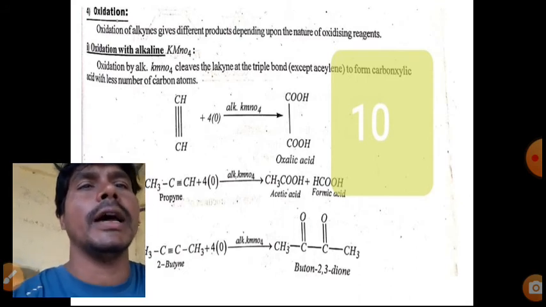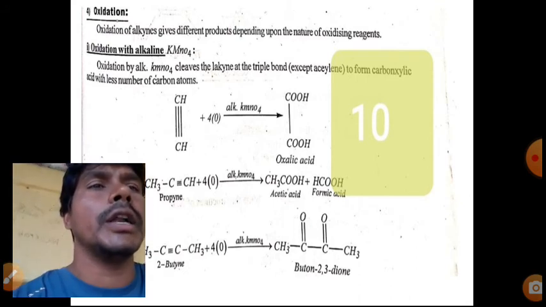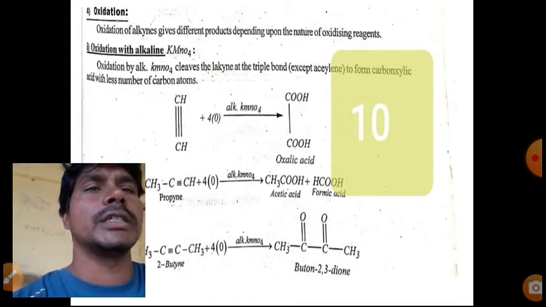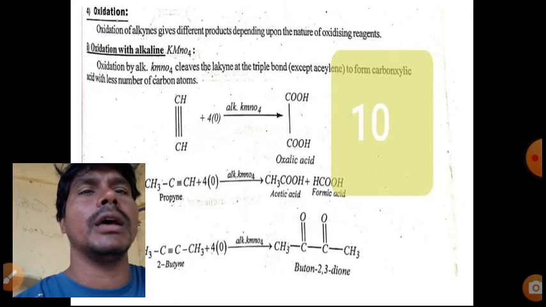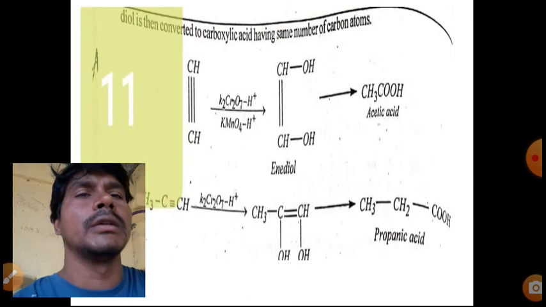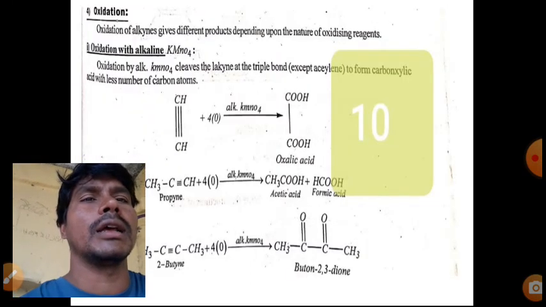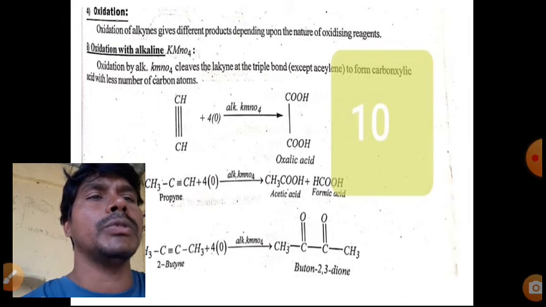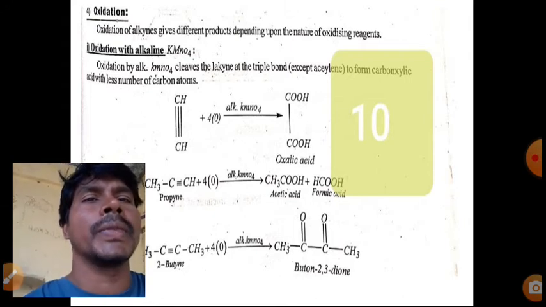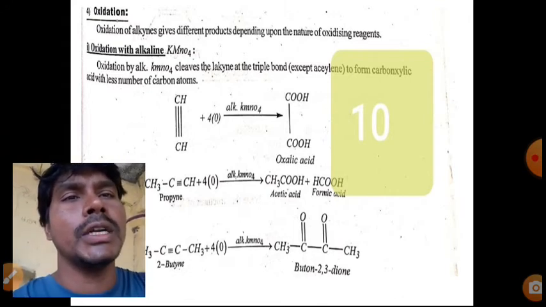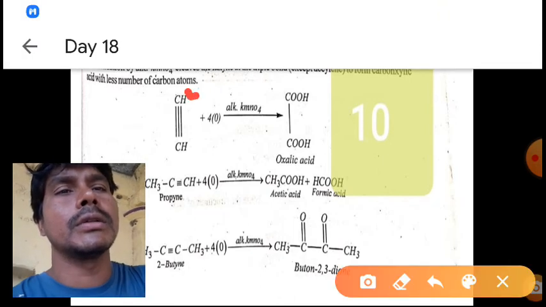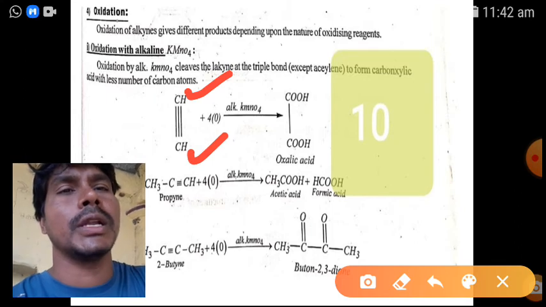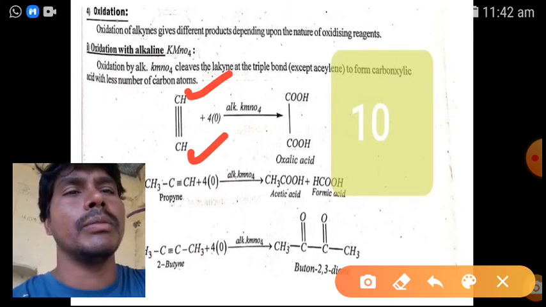Oxidation of alkynes gives different products depending upon the nature of the oxidizing agent. So, oxidation with alkaline KMnO4, Baeyer's reagent. This cleaves the alkyne at the triple bond, except acetylene, to form carboxylic acids with fewer carbon atoms. In acetylene, both the carbons are converted into functional groups, COOH. It is exceptional. Acetylene only, with Baeyer's reagent.